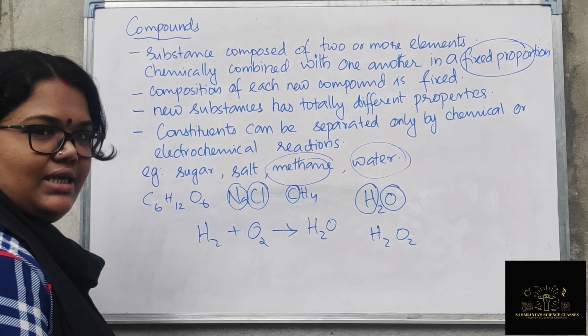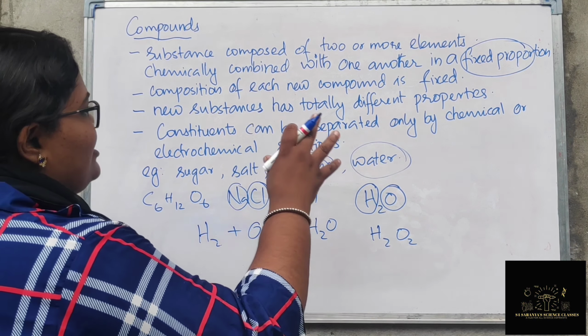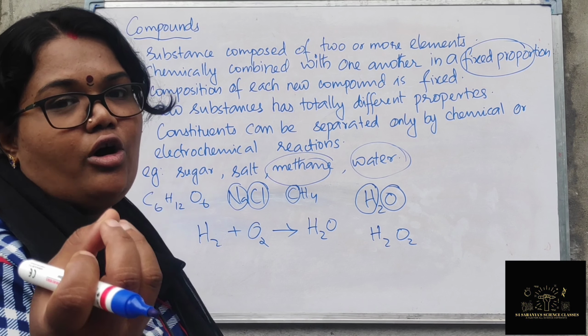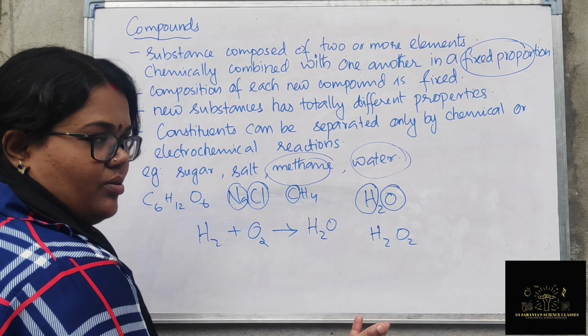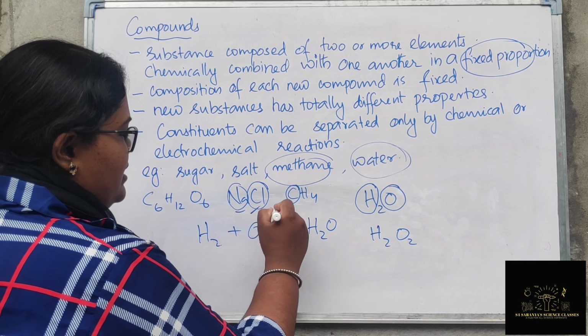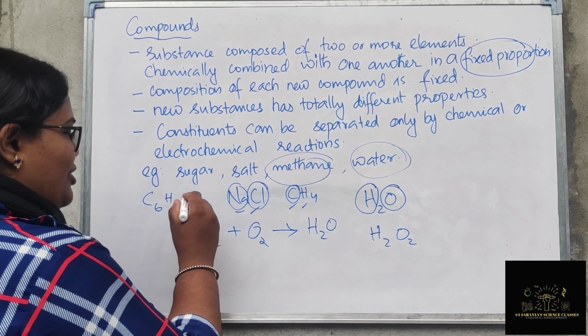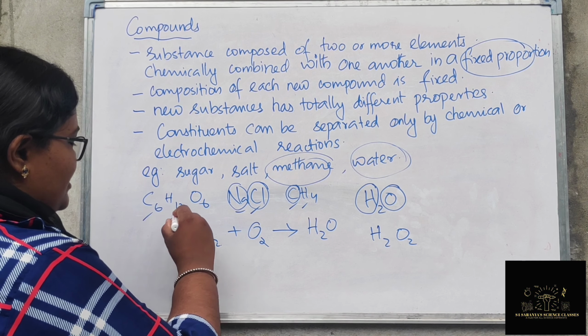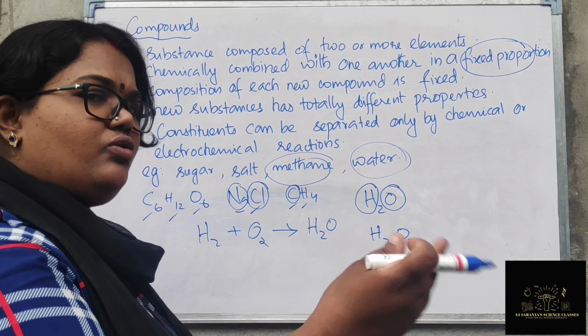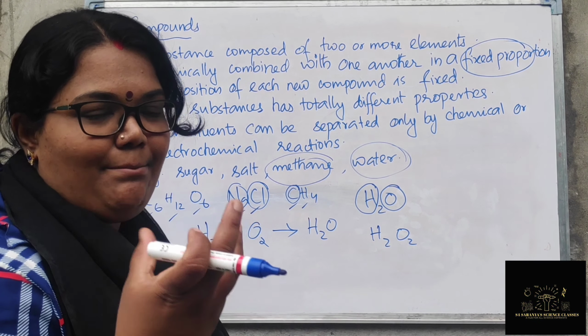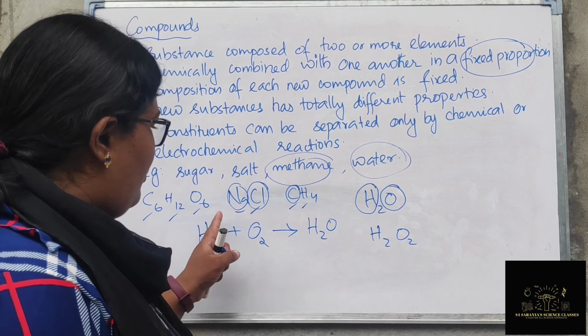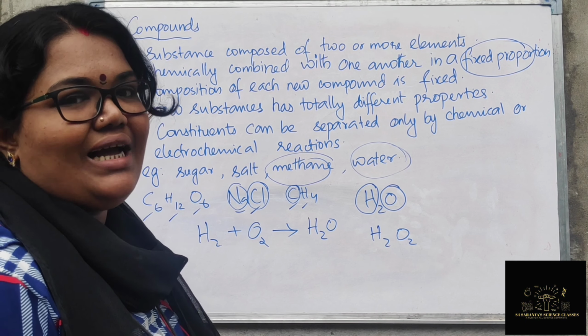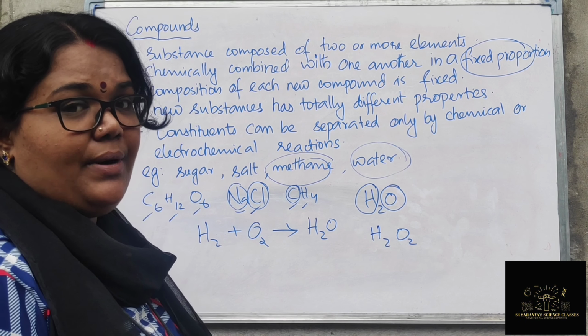So a compound is normally composed of two or more elements. Why do we say two or more elements? NaCl has 2, CH4 has 2. But what about sugar, glucose, C6H12O6, which has 3. Two or more elements combined in a fixed proportion, where the number is fixed, form a compound. What about the property?